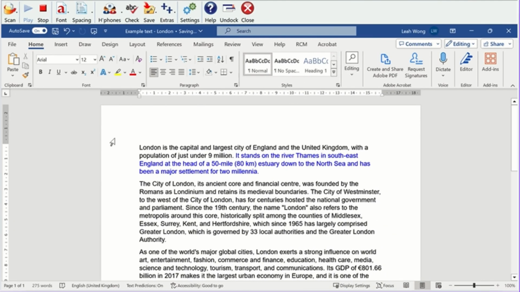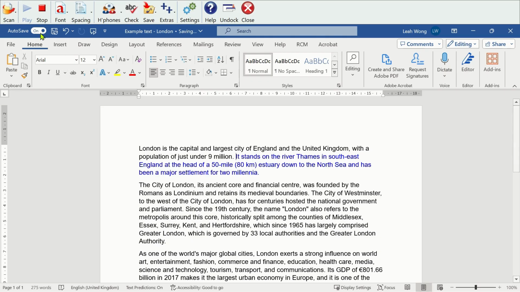Notice the text is highlighted blue as the content is read aloud. This makes it easy to follow the text as it is read aloud. To stop the read aloud function, just click on the stop button.